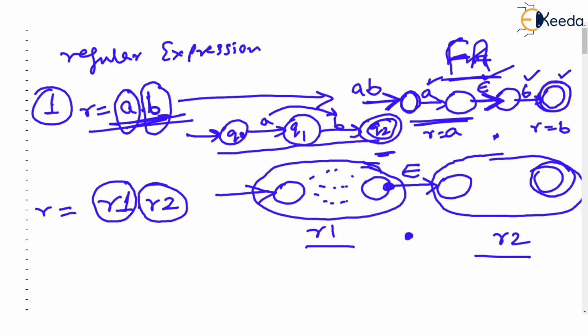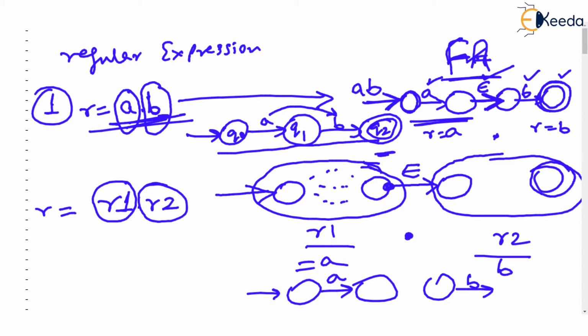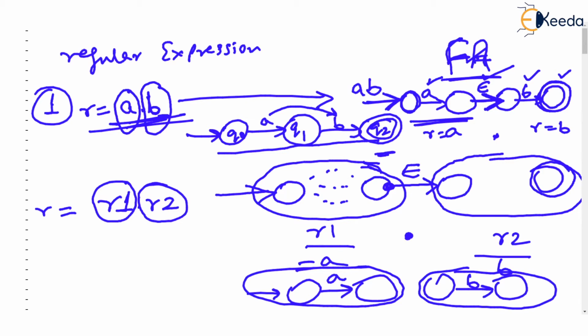So in our previous example, R1 was A and R2 was B. We first drew the FA for R1, then the FA for R2, and this is R1, correct? And this is R2, which I am marking. Now both are joined with epsilon.